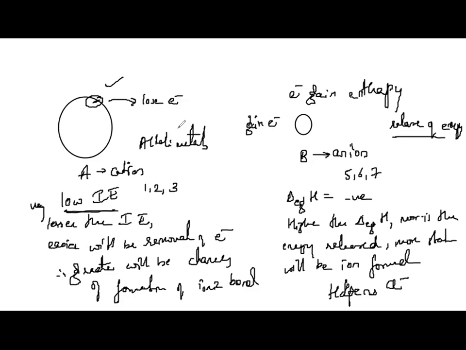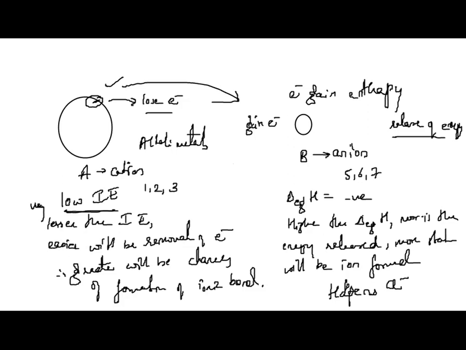So the first two factors. One, the combining atom which is going to lose an electron should have the least ionization energy, because the lesser the ionization energy, the easier the removal of the electron and the greater the chances of formation of an ionic bond. Second, the other combining atom which is going to gain an electron should have very high electron gain enthalpy, that is, more negative, so more energy is released and the ion formed is more stable. If these two conditions are followed, the ionic compound will be formed very fast and be more stable.